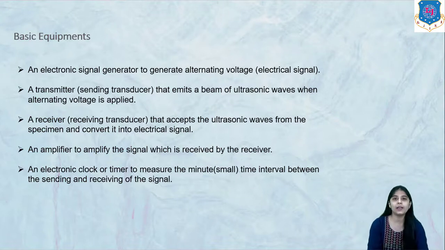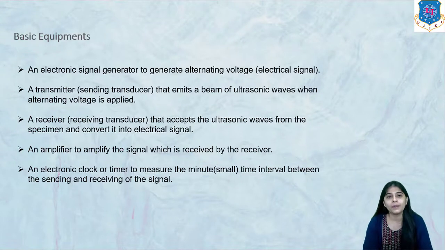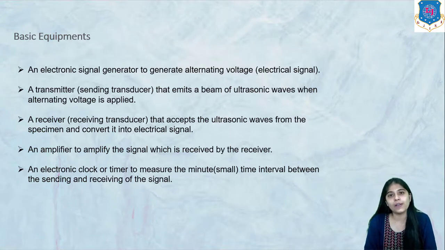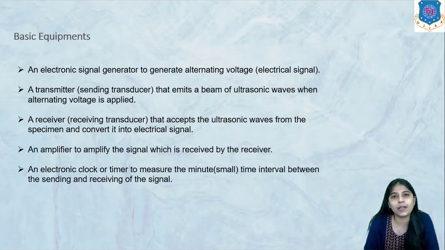So basically a pulse generator, a signal amplifier, a time base, and a CRO, that is cathode ray oscilloscope, are used so that we can see the defects in the form of waveforms on the CRO screen, and we can also measure the time interval from it. So these are the basic equipments that are used in NDT methods.